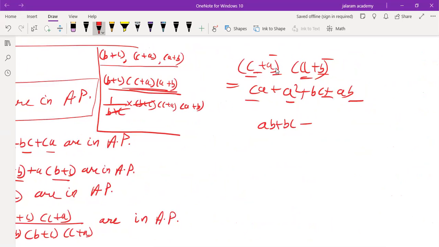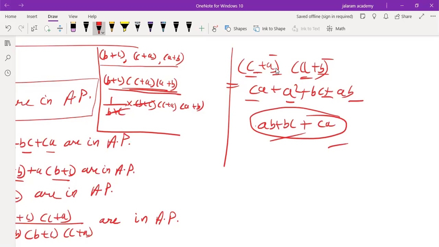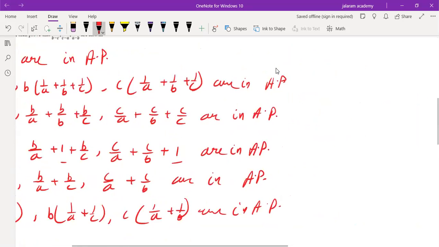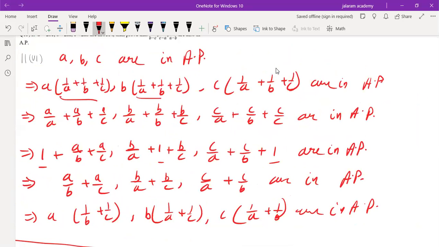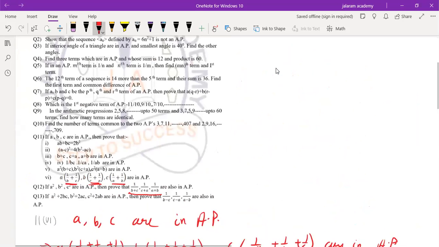And this is among the symmetric terms which I told you in the previous session, that we either add ab plus bc plus ca, or we add a plus b plus c, or we multiply a plus b plus c, or we divide by abc and so on, whatever we want. Like in the previous question, we added ab plus bc plus ca, or we multiplied 1 by a plus 1 by b plus 1 by c. Why? As we have to bring 1 by b plus 1 by c with a.